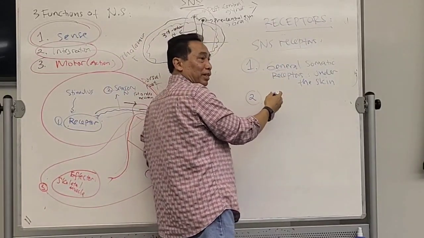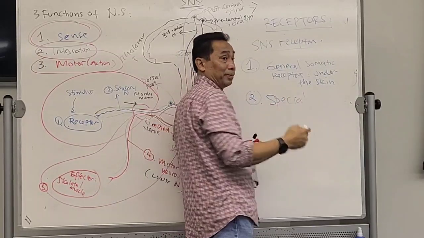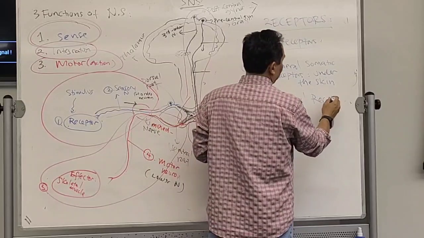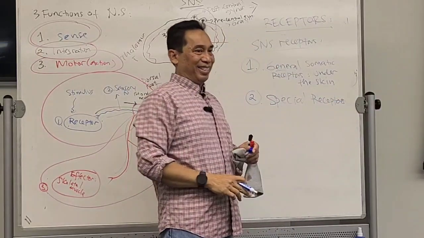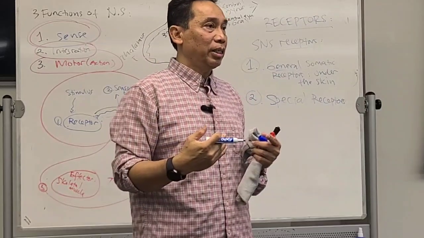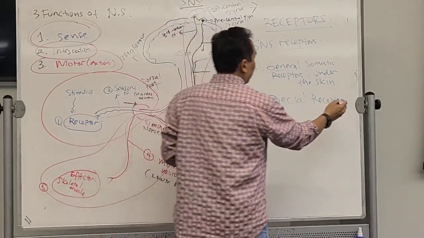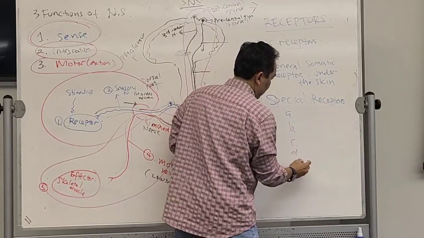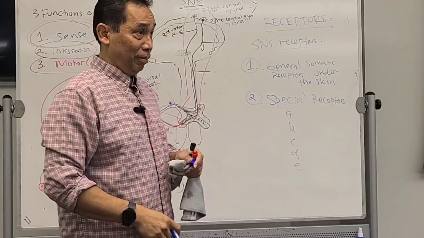The second one: if you have general, what is the opposite of general? Special. Special receptor will always be SNS, will always be conscious. And the special receptors, there are five. In the lab, we have learned three of them.